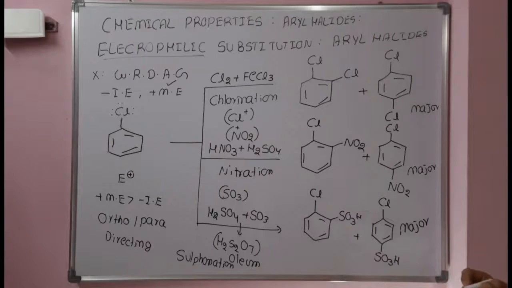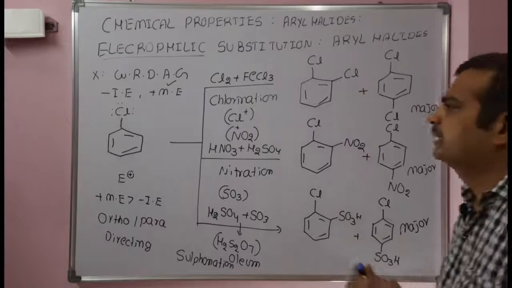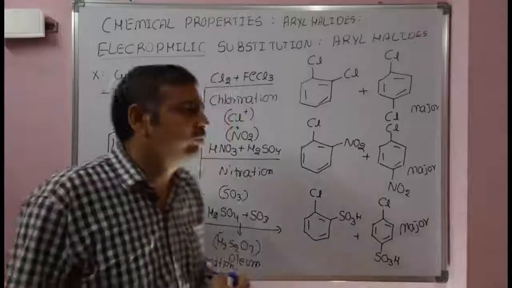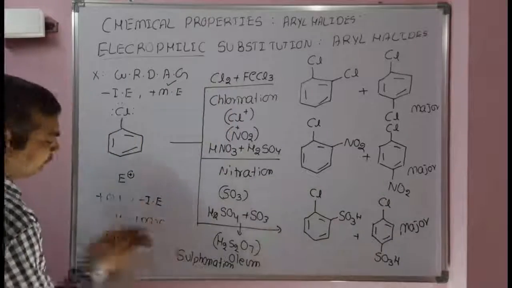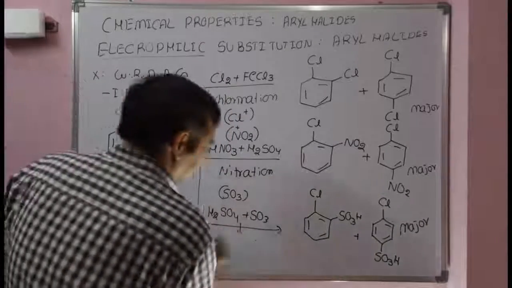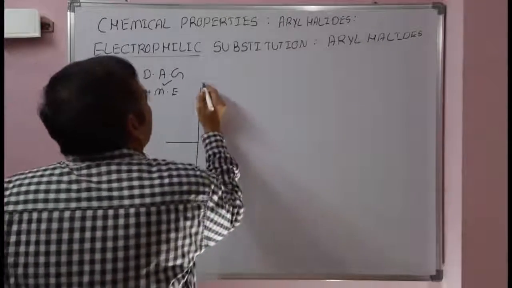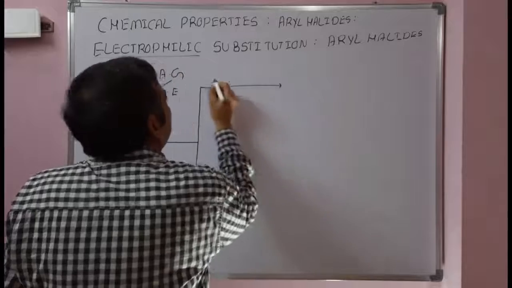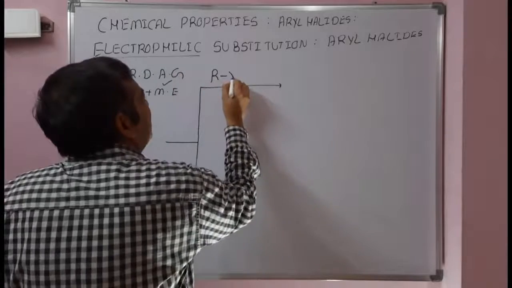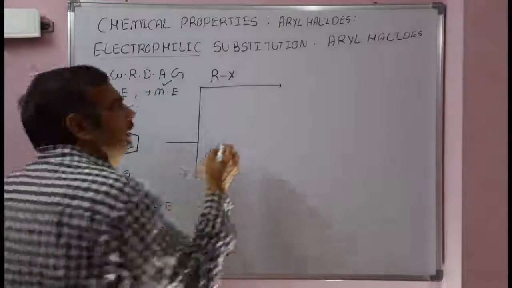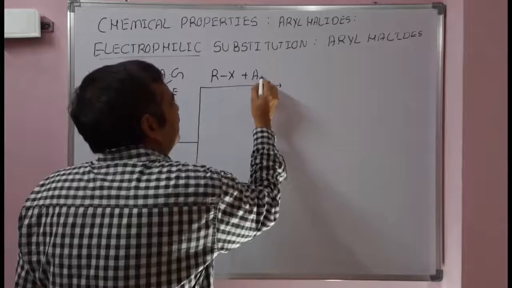The next reaction is the Friedel-Crafts reaction. Chlorobenzene will undergo Friedel-Crafts reactions. Next one, Friedel-Crafts alkylation. In Friedel-Crafts alkylation, chlorobenzene reacts with an alkyl halide in the presence of a Lewis acid, AlCl3.